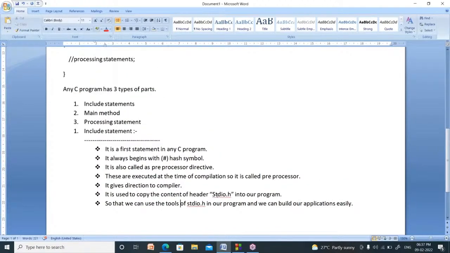What is the use of this one? It is used to copy the content of a header file. What is the name of that header file? stdio.h, into our program. Suppose I want to do a function at my home. I need a tent, some chairs, some tables. Those are available at a tent house. I have to bring them from the tent house and use them.